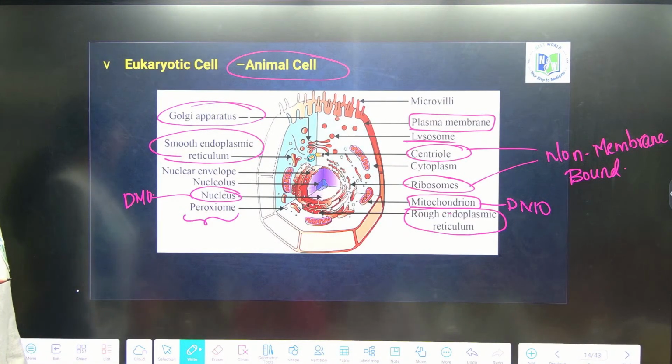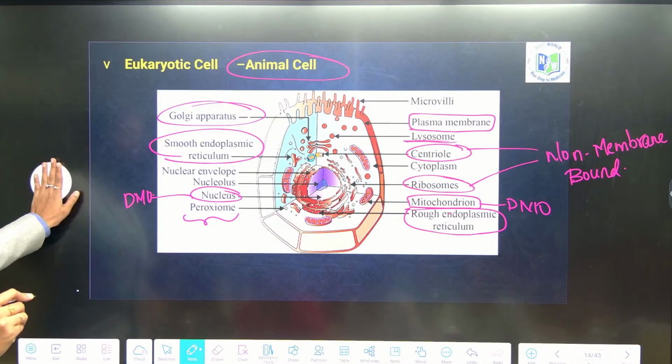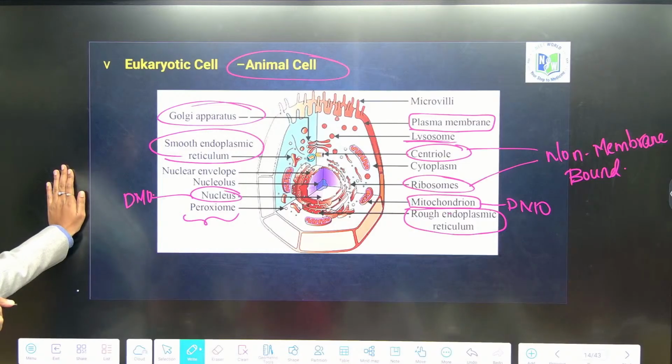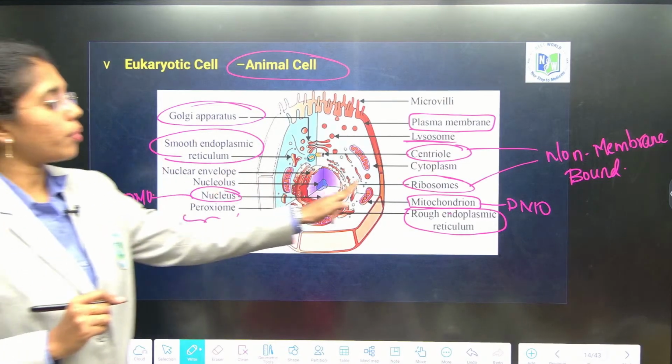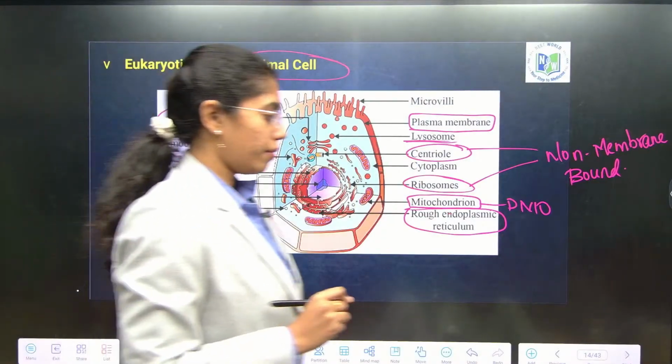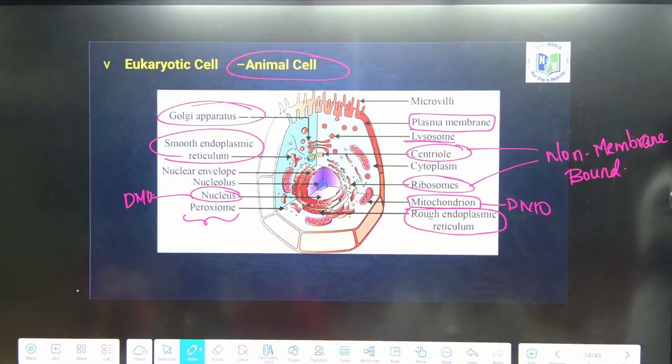This is the clear fragmentation on double membrane, single membrane, non-membrane bound organelles. One extra non-membrane bound organelle here is what? Centriole. Now, if it is done, we will move on.